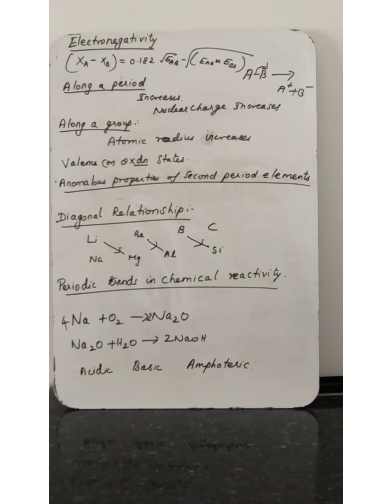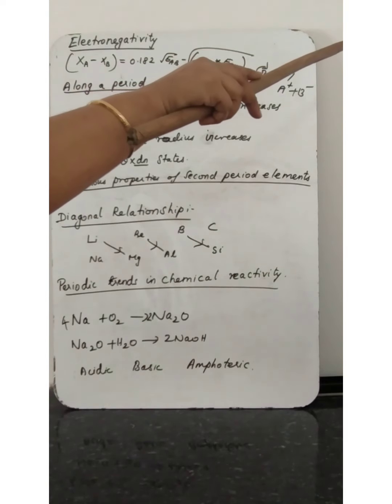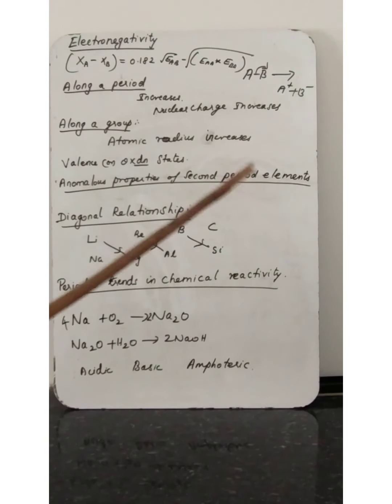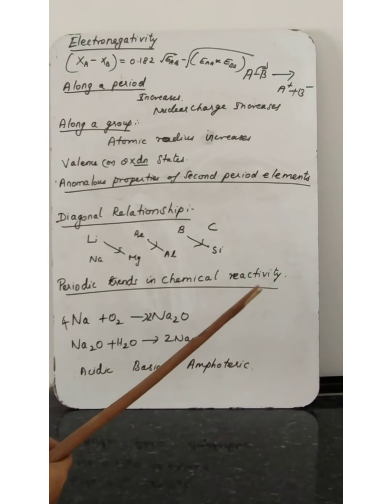So the ionization energy is directly related to the metallic character. The elements located in the lower left portion of the periodic table have less ionization energy, therefore they show more metallic character. On the other hand, the elements on the top right have high ionization energy, so the metallic character is less, but the non-metallic character is more.